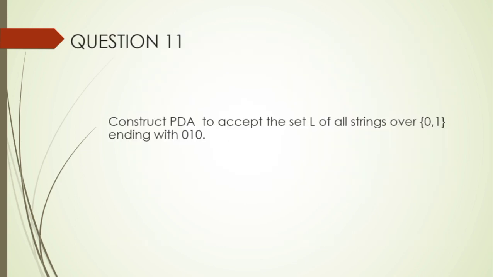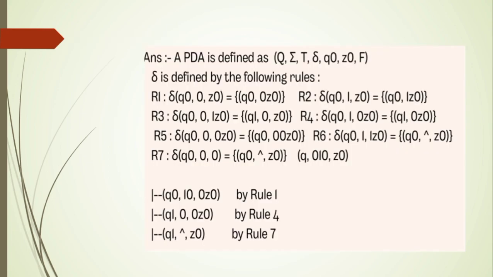Question 11. Construct a pushdown automaton to accept the set L of all strings over 0 1 ending with 0 1 0. The pushdown automaton is defined by the following rules: R1, R2, R3, R4, R5, R6 and R7.